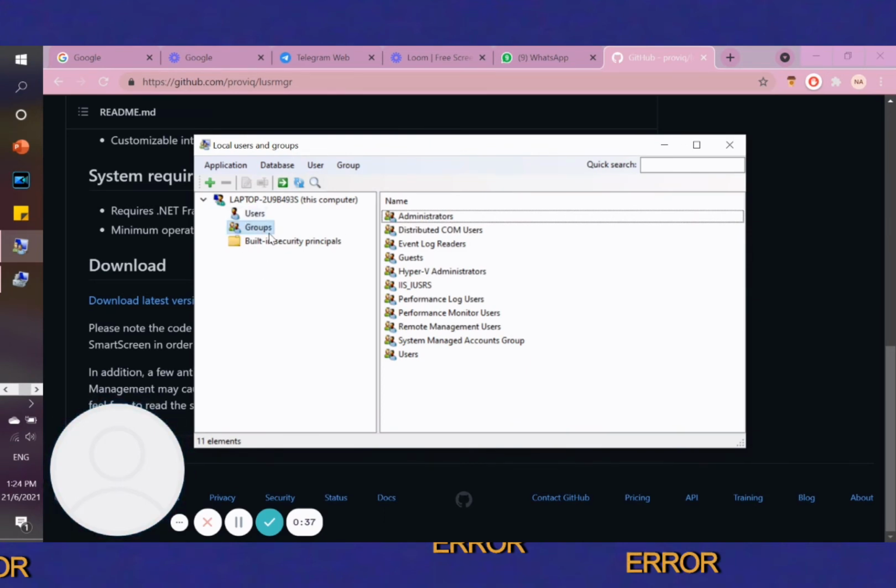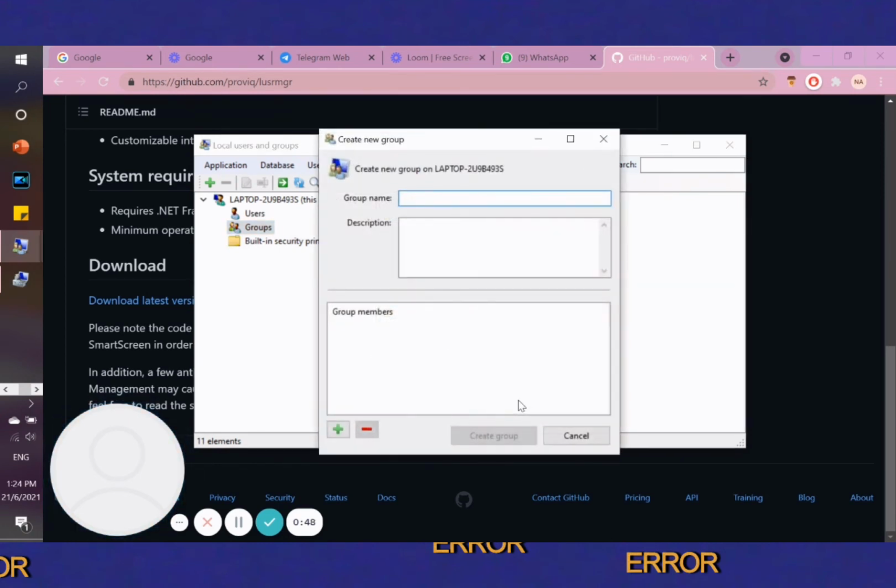So to create a group account, we click on groups and we right click here and click on create, and we can enter the group name, for example IMD222, and add the description, for example PC proposal and OS installation.